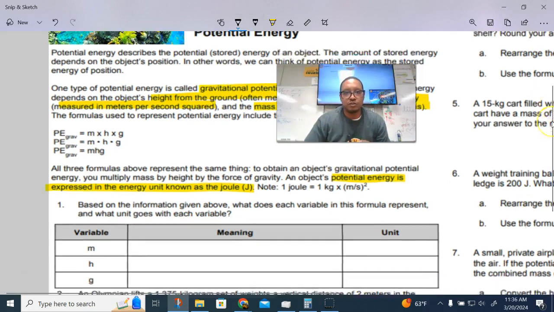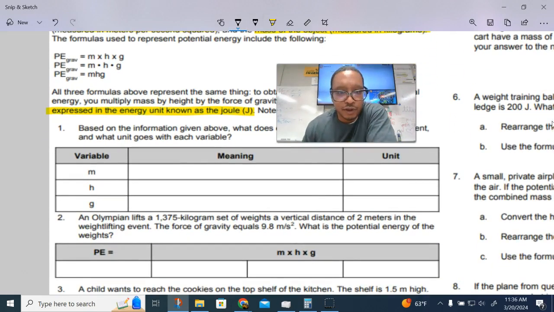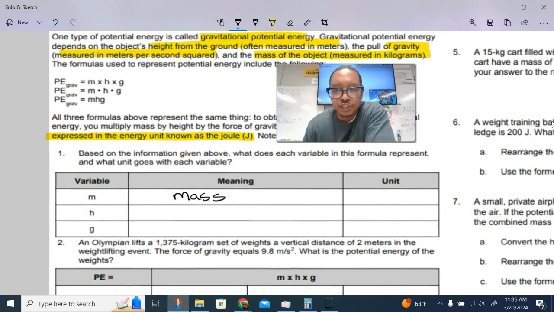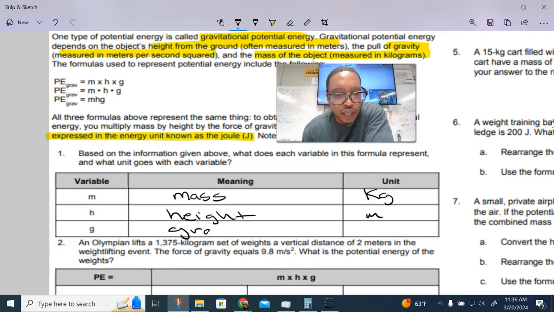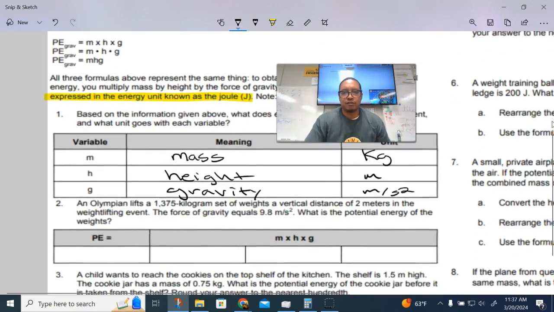So again, we're gonna come down here to this page right here. We're gonna scroll on down real quick, and then right here we're going to talk about units and what these things mean. So the meaning of this one is mass. So I'm going to put that in there, mass. And then its unit, and we saw that, hold on, I could scroll up just a little bit. Its unit is in kilograms. So I'm going to put kg. Hopefully you got that. And then this is height, right? And then its unit is in meters. And then this is gravity. And its unit, again, as I just mentioned, is meters per second squared. Okay, cool. So we got all of that taken care of, no big deal.